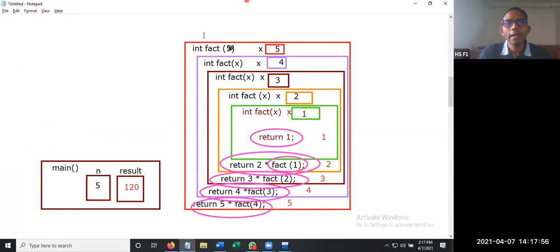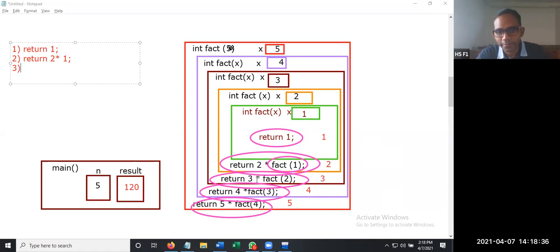So here the first statement is return 1. So we are going to write return 1. This 1 is returned to the next statement, that is return 2 into fact of 1. What is fact of 1? Fact of 1 is 1. So this is going to return 2 into 1. So this is the first step and this is the second step. Then the third step.